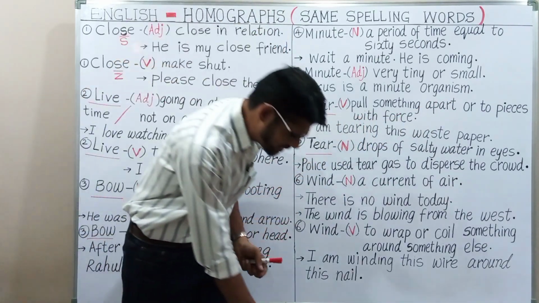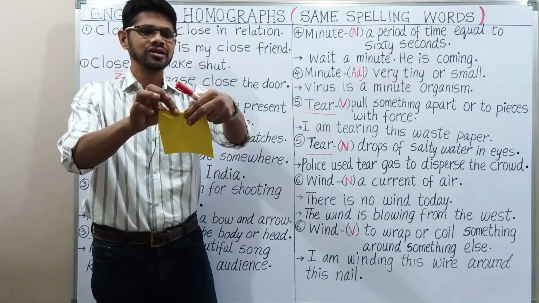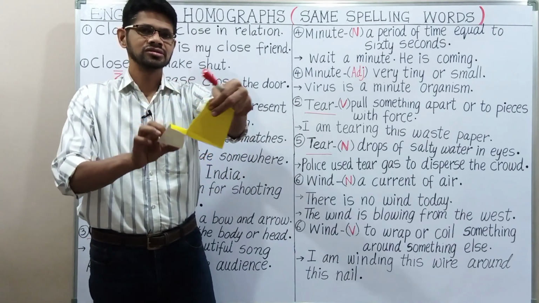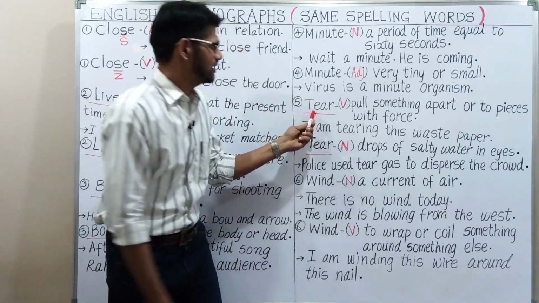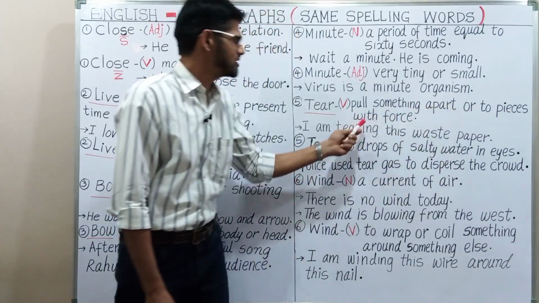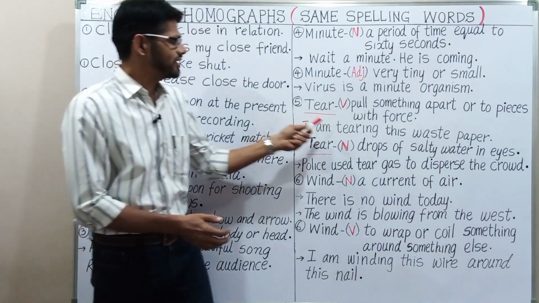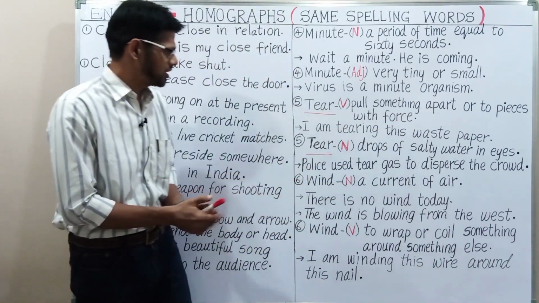What is the meaning of tear? Tear means tearing the papers. This is the waste paper. I am tearing this paper. So tear, T-E-A-R, tear, pull something apart or to pieces with force. I am tearing this waste paper.